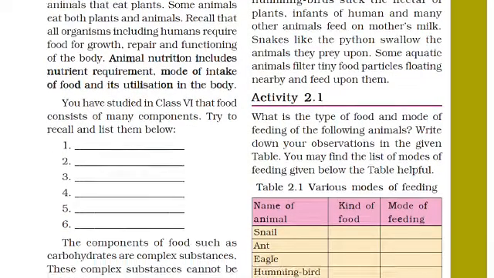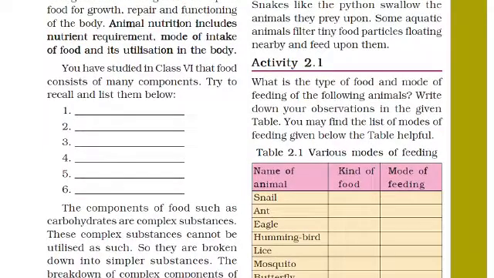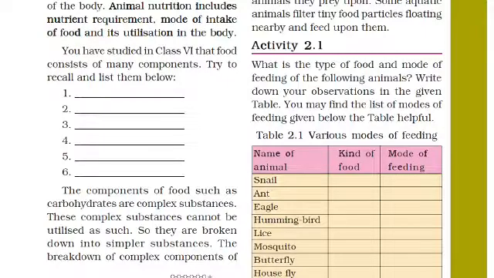Now you can see the components of food, such as carbohydrates. Carbohydrates we are getting from grains, and these are complex substances. These complex substances cannot be utilized by us directly in that form only, so they are broken down into simpler substances. I can give you one example: the grains which you get from the market, we have to make flour from that, then we make chapati. So we do not directly take these complex substances; we have to break them into simpler substances.